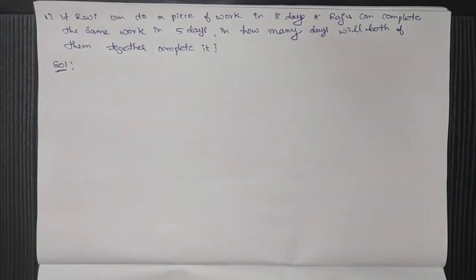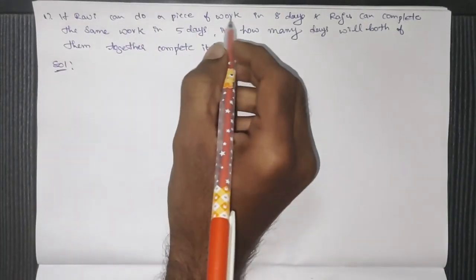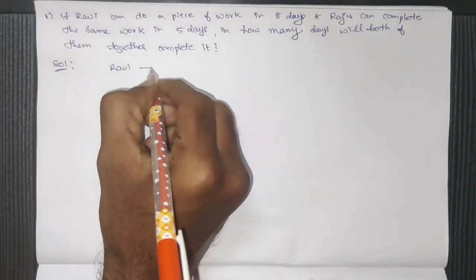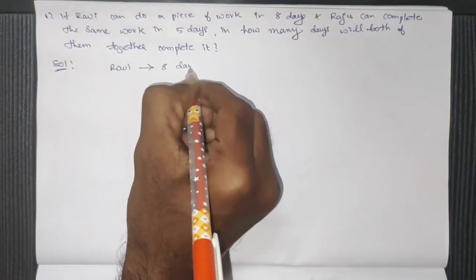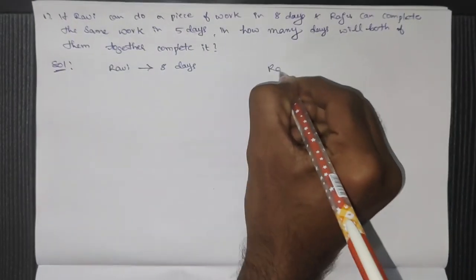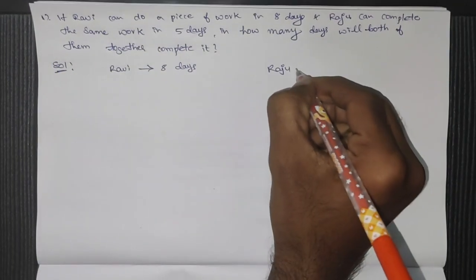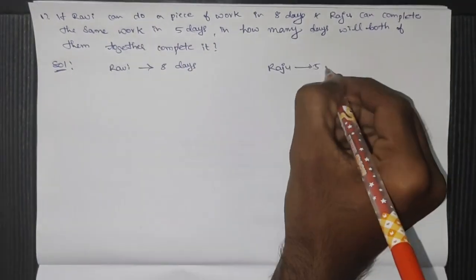So let's see the solution. Ravi can complete a piece of work in 8 days, and Raju can finish the same work in 5 days.